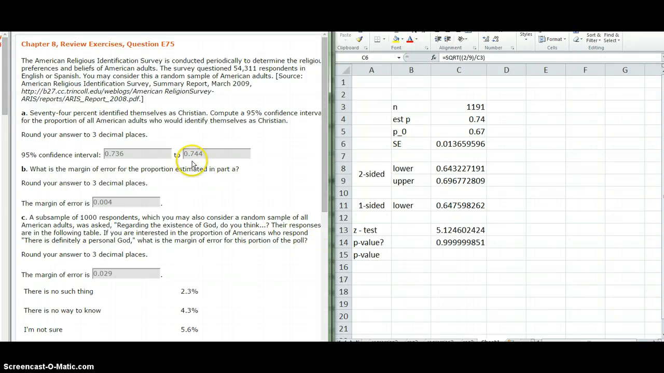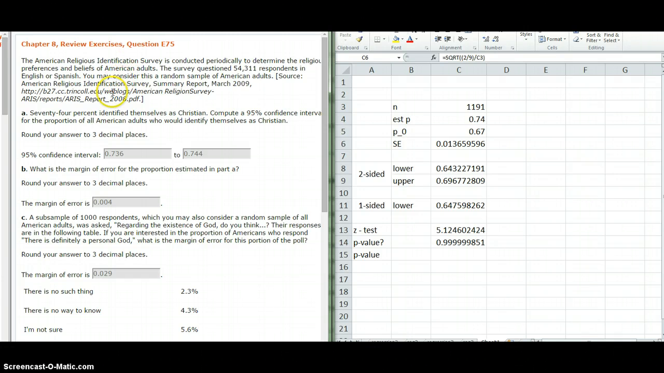Okay, we have Chapter 8 review exercises, question E75. And I think this one's a pretty interesting question because we have a large, this is real data, a large sample, 54,000 respondents. We're picking up both English and Spanish speakers, so that's nice. Our generalization is going to be wider. And we're trying to find out the religious beliefs of adults.